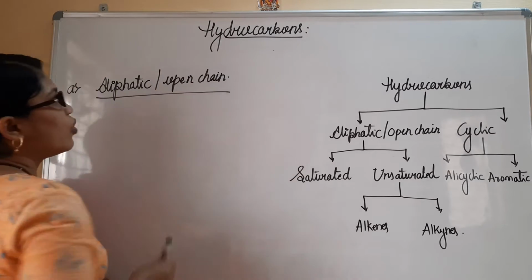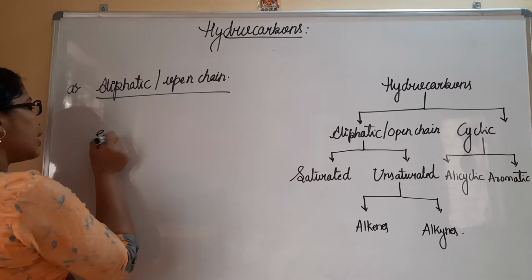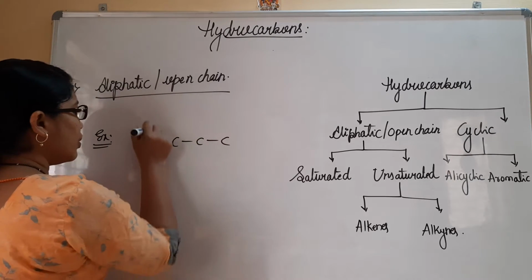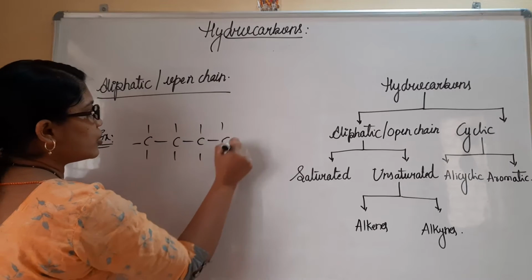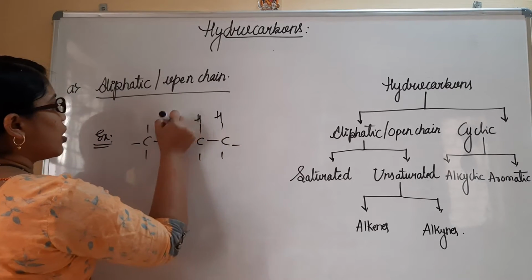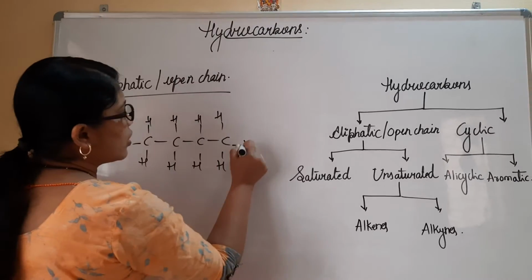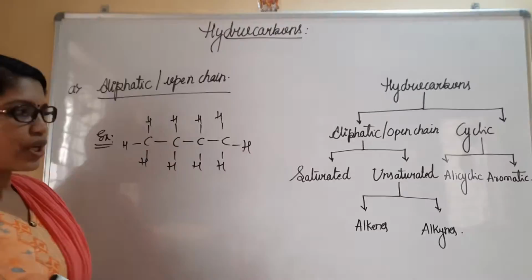When you consider open chain compounds, I will consider an example. It is a combination of carbon and hydrogen only. All these hydrogen atoms are directly bonded to carbon. So these are said to be straight chain compounds.